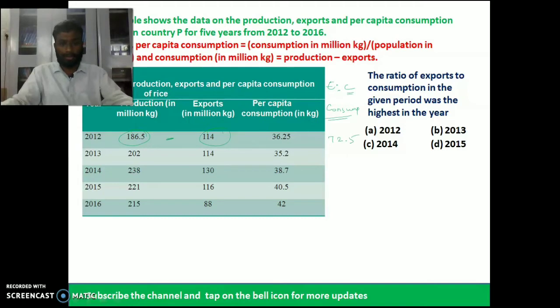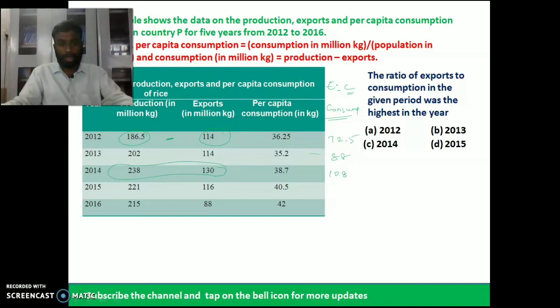Again, here we have 88, so 88 is the consumption. In 2014 we have 108. Difference between 238 minus 130 is nothing but 108.